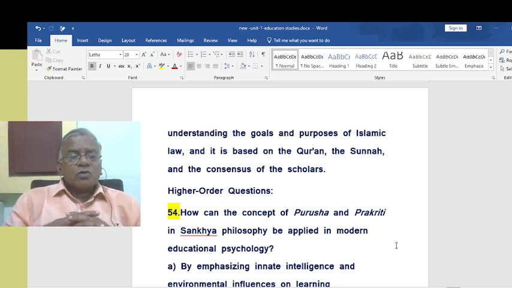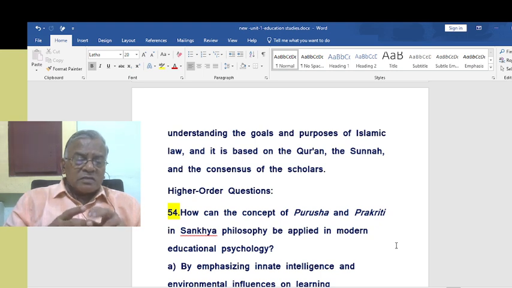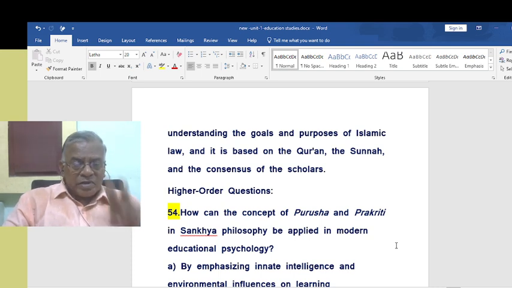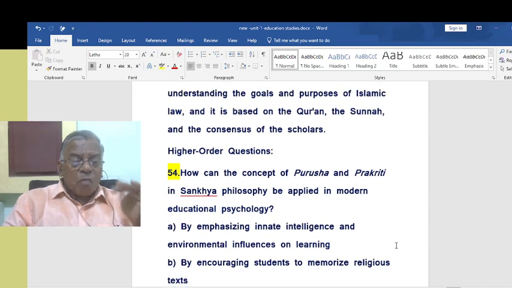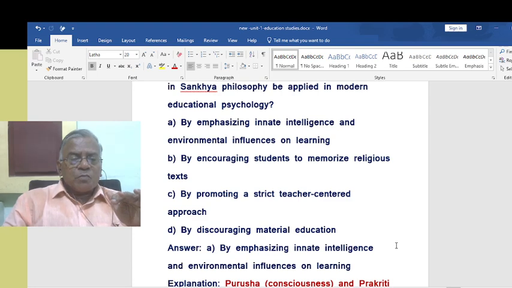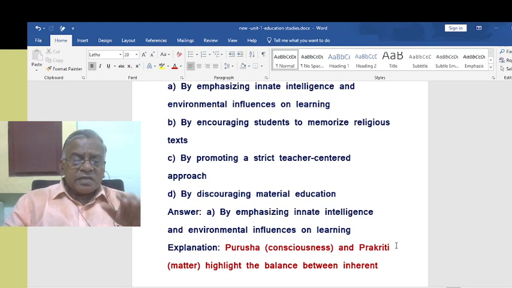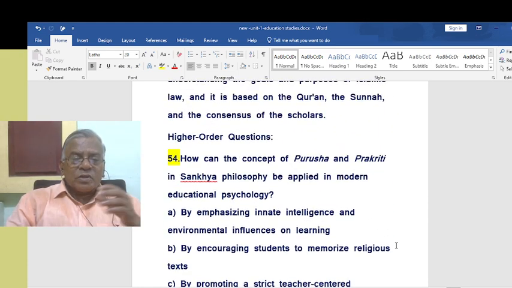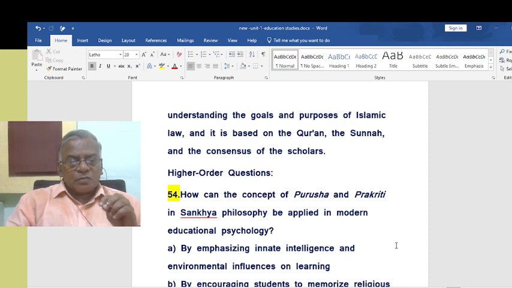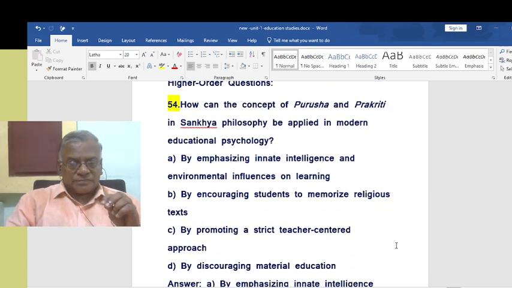That is the idea. So how can the concept of Purusha and Prakriti in Sankhya philosophy be applied in modern educational psychology? It's a very nice question, a practical question, a problem solving skill they want to get from you. I have put it like this: by emphasizing innate intelligence and environmental influences on learning. This is how you can put these concepts into practice, Purusha and Prakriti in Samkhya philosophy.